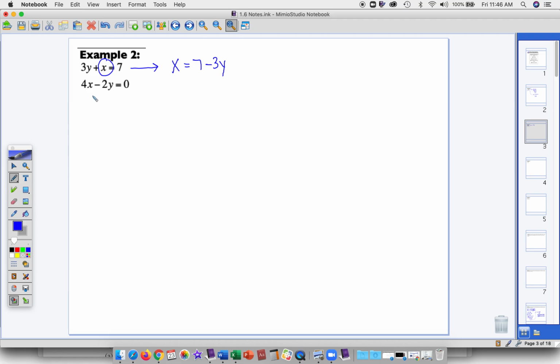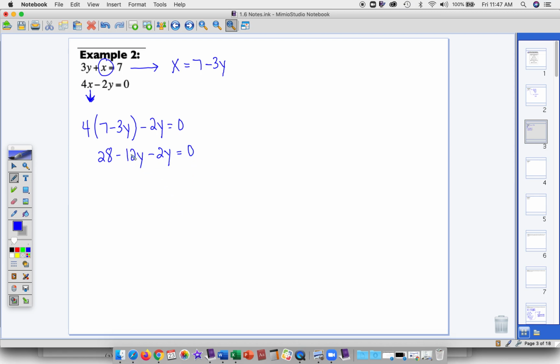Now I'm going to take this equation and I'm going to replace this x with that expression. Okay, so I end up with 4 times, I want to put parentheses so I remember to distribute. So 4 times 7 minus 3y, and then minus 2y is equal to 0. When I distribute, I get 28 minus 12y minus 2y is equal to 0.